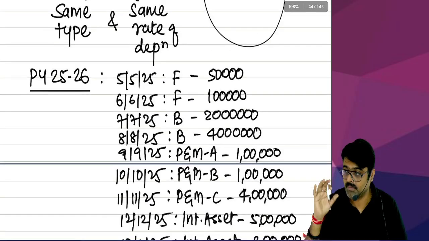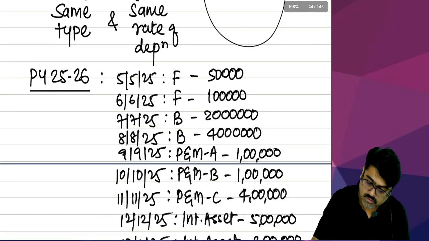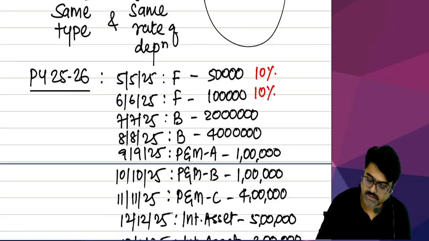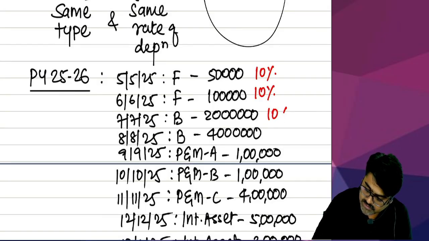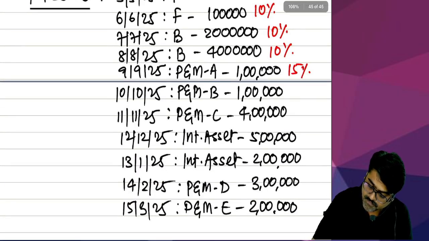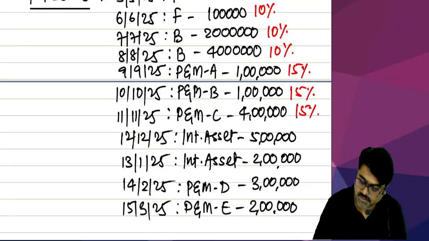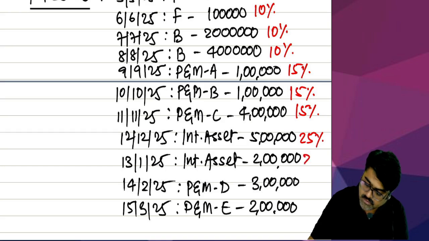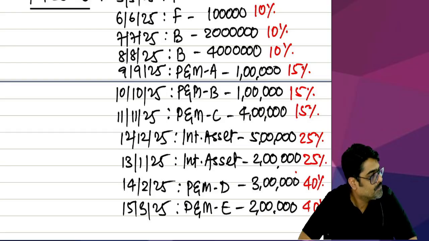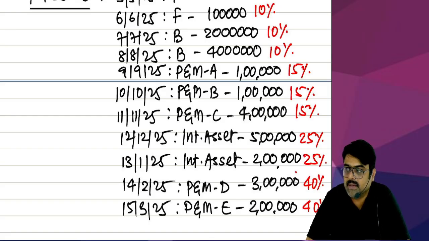The block of furniture will be made separate, because on furniture the rate of depreciation is 10%. For the building the rate is 10%. For plant and machinery the rate is 15%. These three plant and machinery are 15%. For intangible assets the rate is 25%. Plant and machinery D and plant and machinery E are those on which the rate is 40%. So now how many blocks can you see?